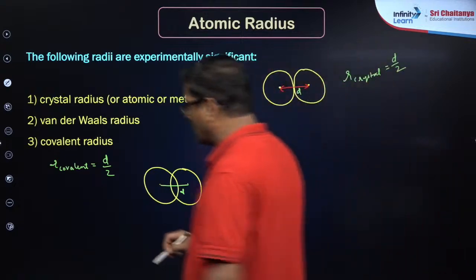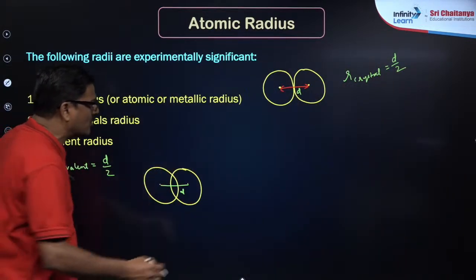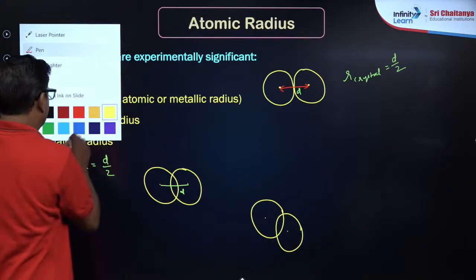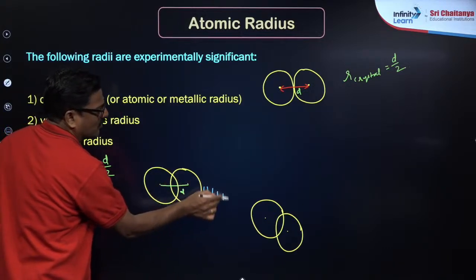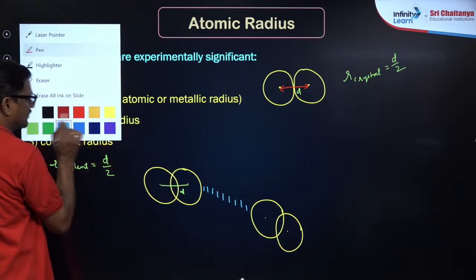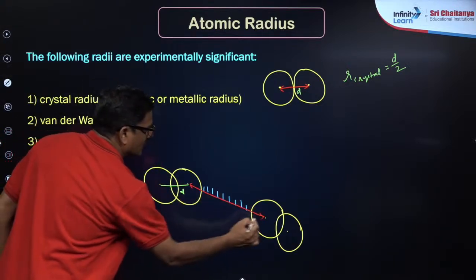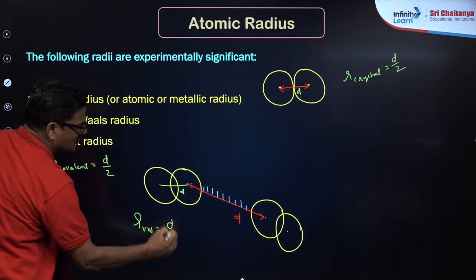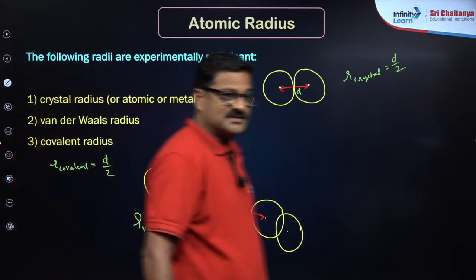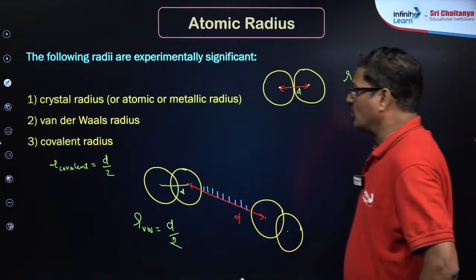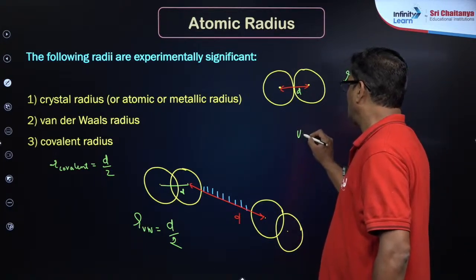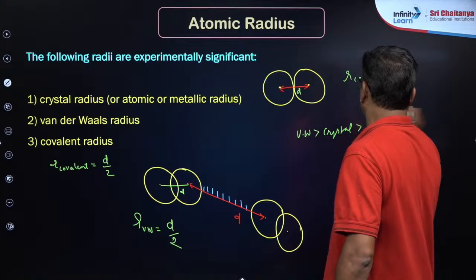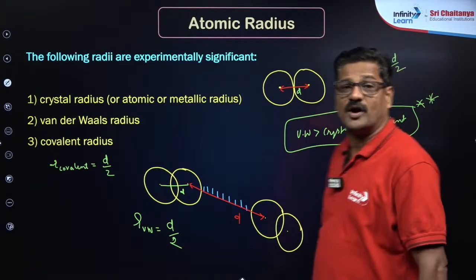Then what will the van der Waals radius be? Suppose there is a neighboring molecule and one molecule here. Between these two you get van der Waals attraction forces, and the distance between these two is said to be d, so the van der Waals radius is again d/2. So the relation between them: van der Waals radii is greater than crystal radii, which is greater than covalent radii. This particular box is important for the NEET examination.